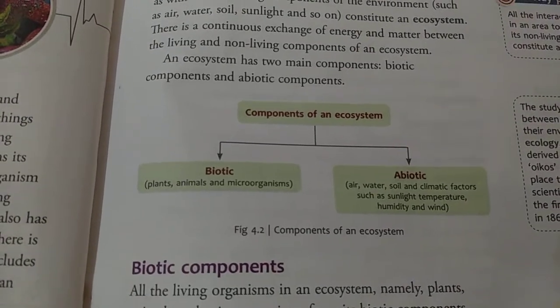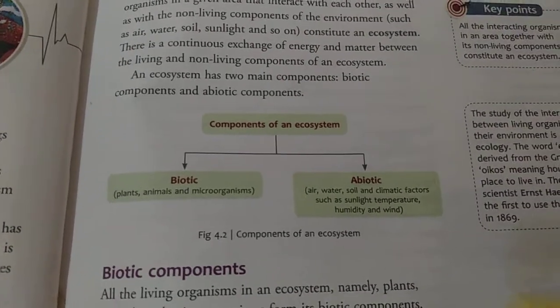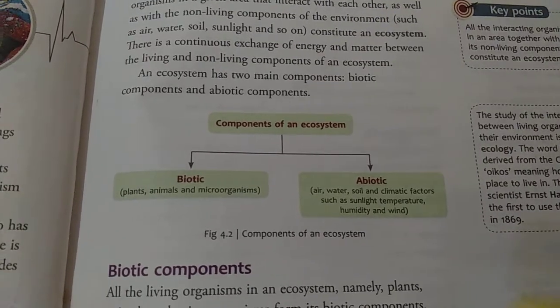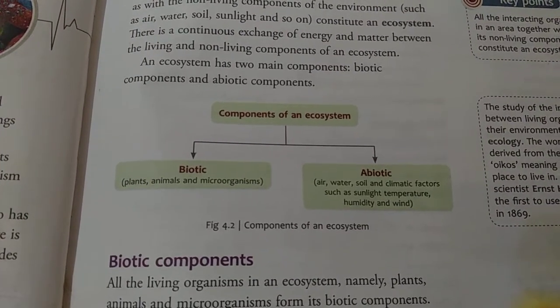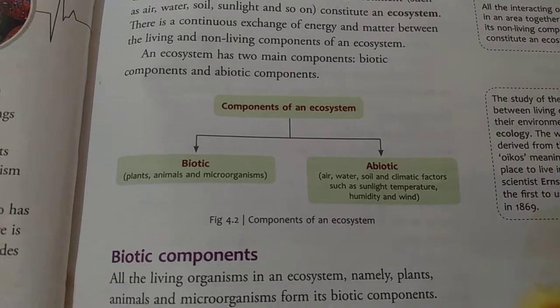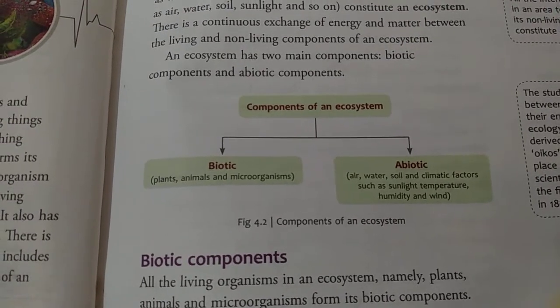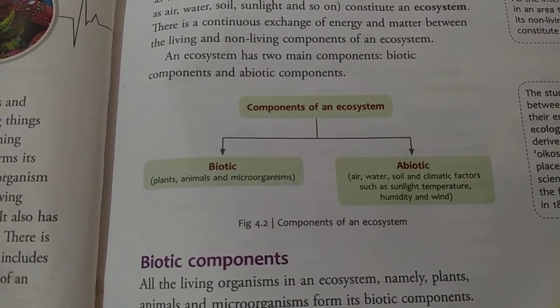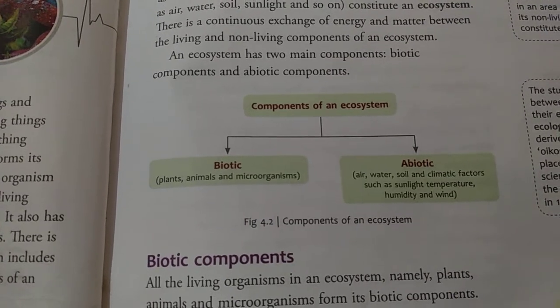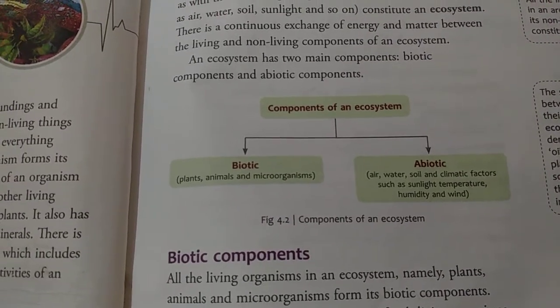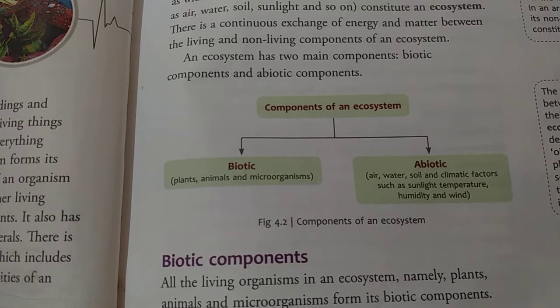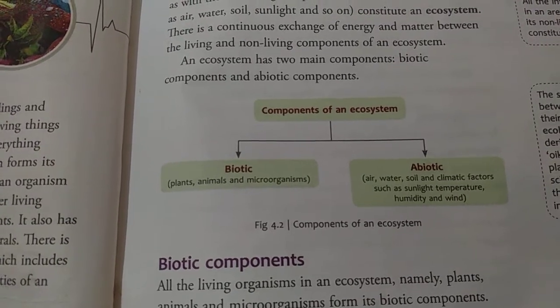Biotic: plants, animals, and microorganisms. Abiotic: air, water, soil, climatic factors such as sunlight, temperature, humidity, and wind. How are we dependent on the environment? That means in order to live, we have to eat something. That is why we are eating plants and animals.